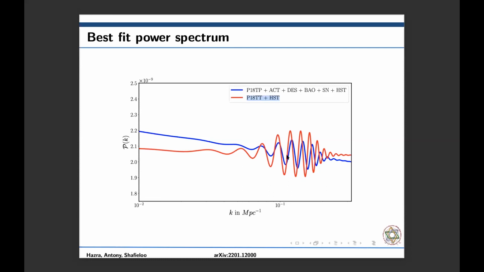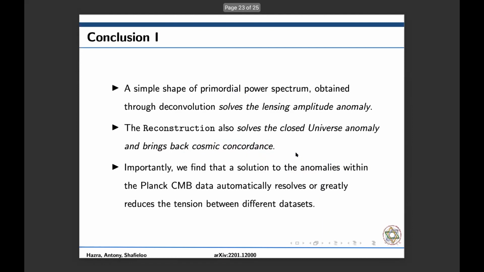So we can see that this is of a similar frequency and located at the same scales. Such a power spectrum can actually solve various anomalies and tensions present in the Planck data today. So let me conclude. A simple shape of primordial power spectrum obtained through deconvolution solves the lensing amplitude anomaly. The reconstruction also solves the closed universe anomaly and brings back the cosmic concordance.